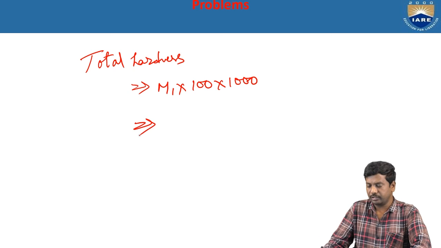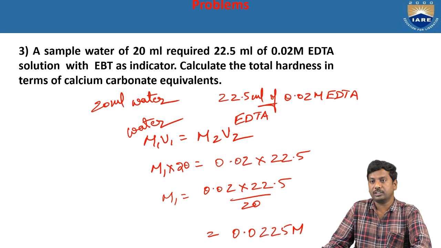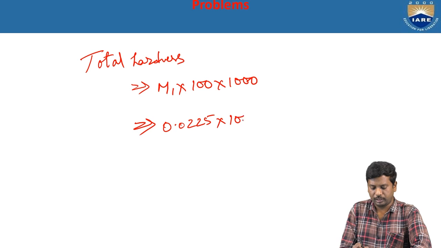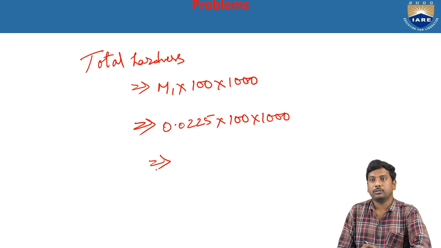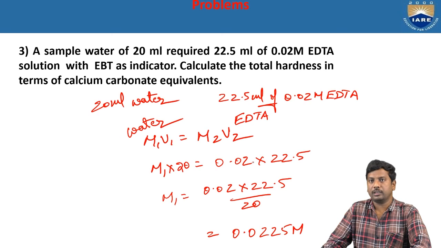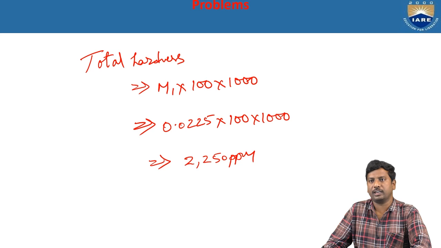What is the value of M1 from the previous slide? 0.0225 into 100 into 1000. We can get the value nearby 2250 ppm. So this is the value of the total hardness of the water in terms of calcium carbonate for model problem 3, nearby 2250 ppm.